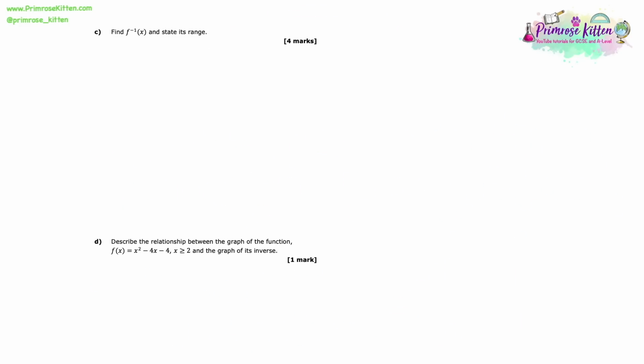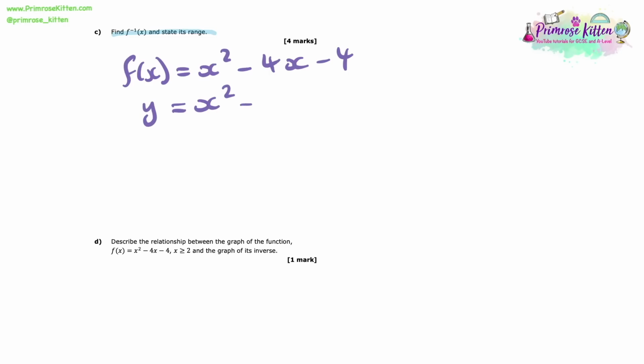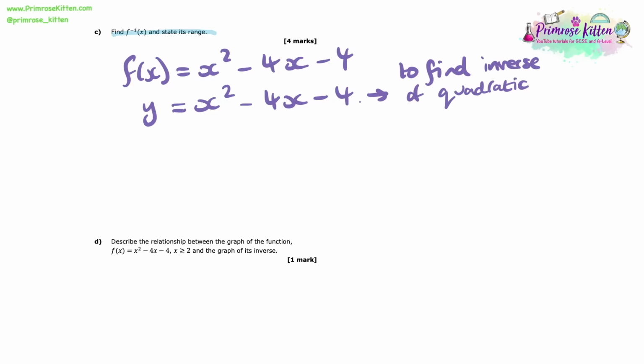So now we're asked to find the inverse function of f and state its range. Remember, that's what f to the minus 1 means. Some people confuse it with differentiation, but it definitely means do the inverse. So here we've got f of x equals x squared minus 4x minus 2. And my top tip to you whenever you need to find the inverse of a quadratic is make sure you complete the square first. Okay, so we're going to need to complete the square of this function. If we don't complete the square, we're simply not going to be able to rearrange this to get x as the subject, as we're going to need.